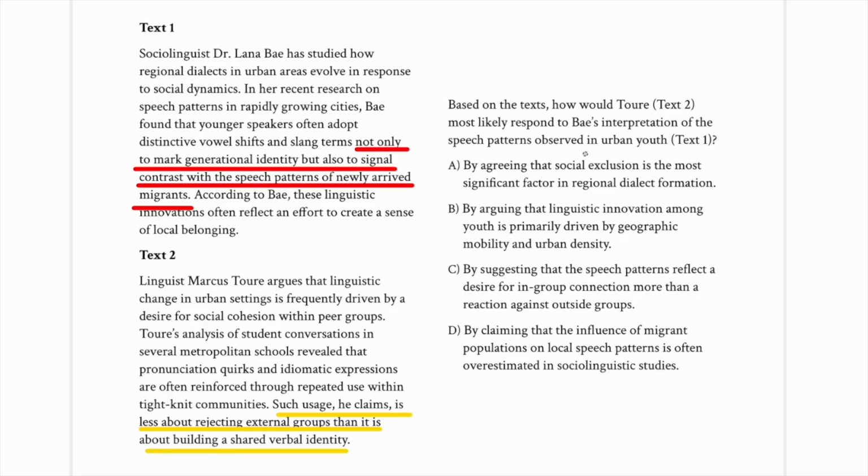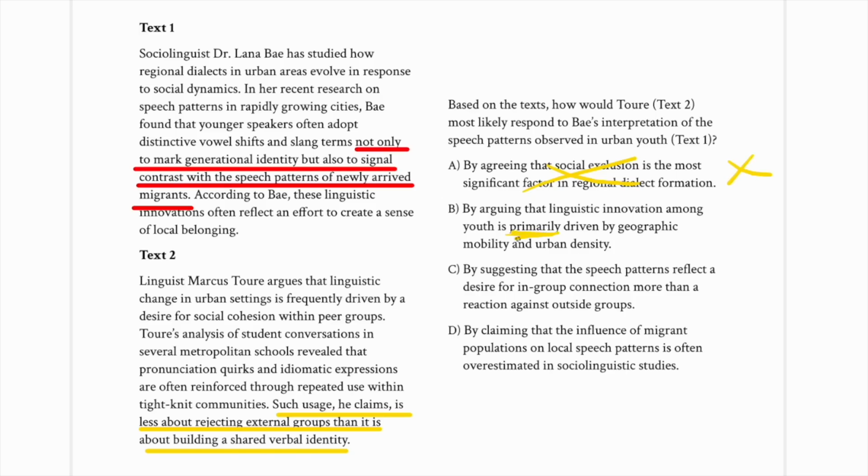And so, A, by agreeing that social exclusion is the most significant factor, no. He doesn't agree that it's a significant factor at all. When you see that kind of extreme wording, like the most significant factor, that's usually a sign that you have a wrong answer. B, by arguing that linguistic innovation among youth is primarily driven by geographic mobility.